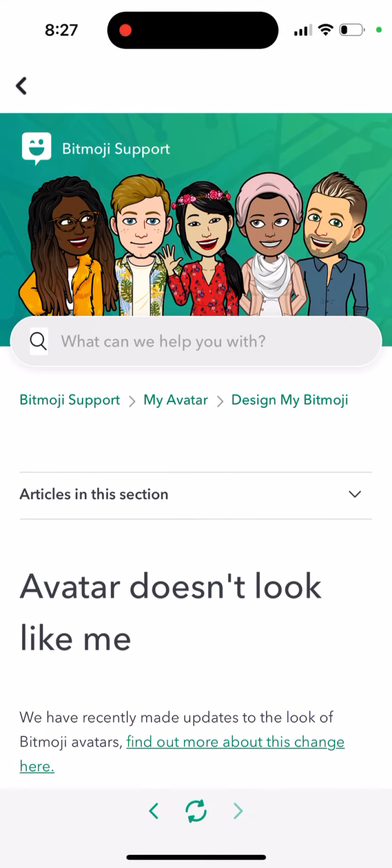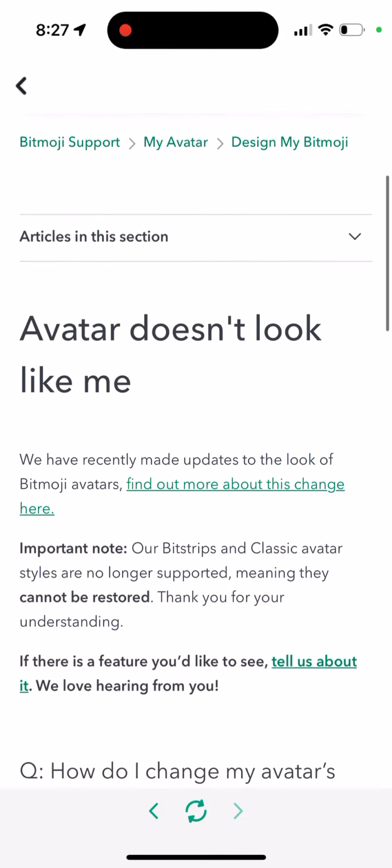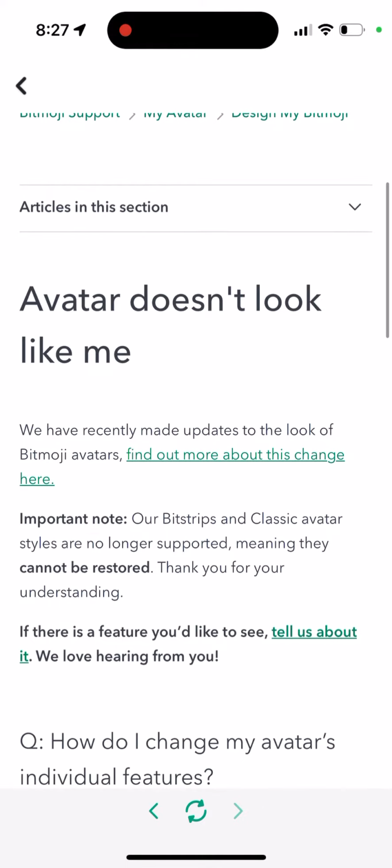Can you restore your old Bitmoji avatar on Snapchat? So now they're rolling out this new 3D avatar, and honestly, a lot of users are really frustrated or just not happy. You were accustomed to your Bitmoji avatar. Of course, it wasn't perfect, but then there is this new avatar, and some users really find it kind of ugly and not looking like you at all.